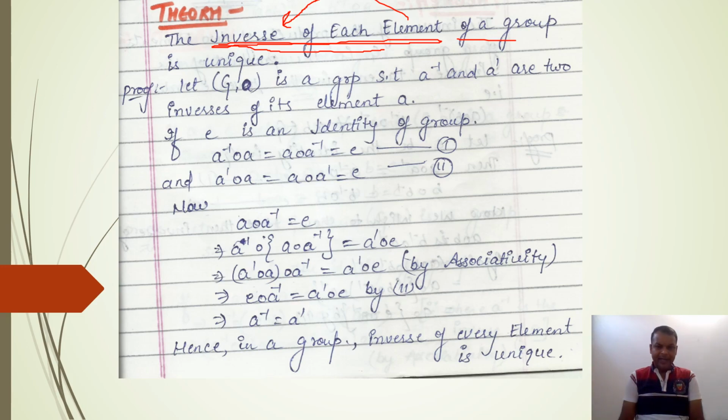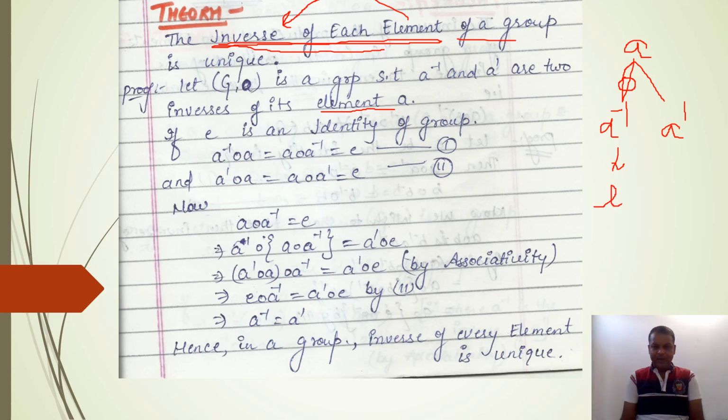Here we are taking A as an ordinary element, and this element A has two inverses. We have assumed that A inverse and A dash are two inverses. So when you operate this A inverse on A, then you will get identity, because if you operate the inverse of an element on that element, then you will get identity.